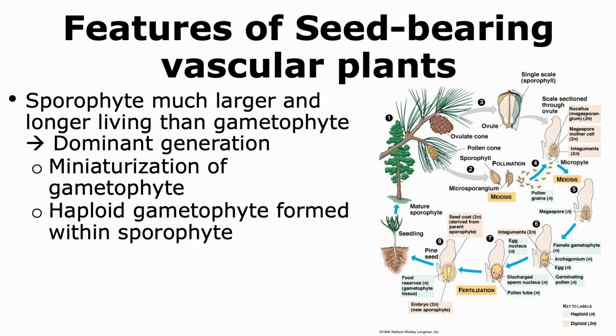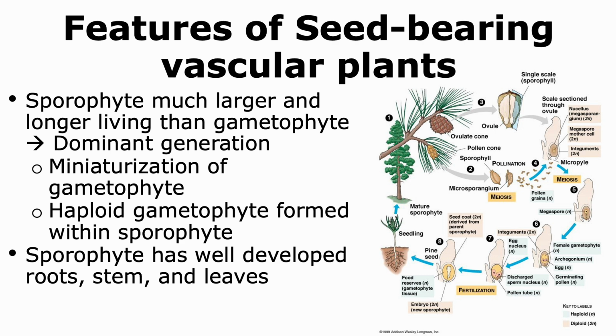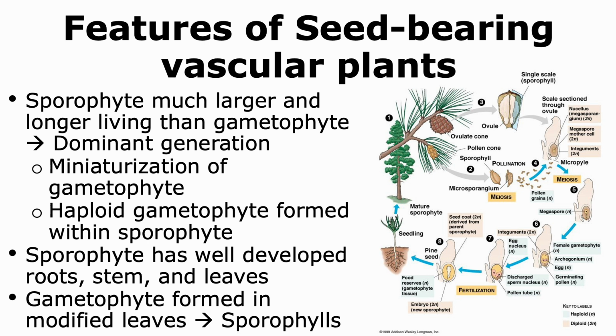The haploid gametophyte now is formed within the sporophyte. This is different than what we observed in the earlier plants, where the sporophyte was formed within the gametophyte. In the case of seed-bearing vascular plants, the sporophyte has very well-developed organs which include the roots, the stems, and leaves. The gametophyte is actually formed in modified leaves called sporophylls.